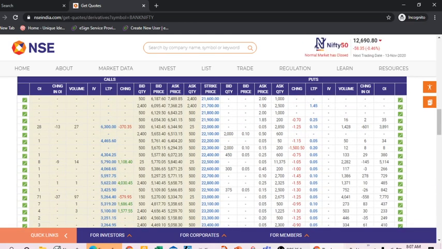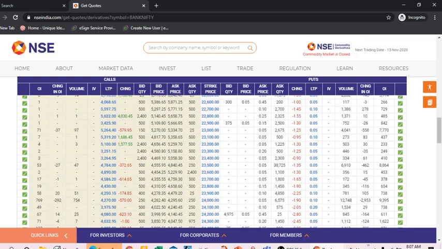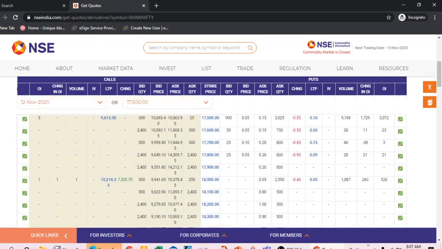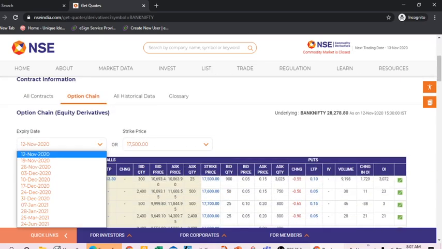In this option chain we can find the 22,000 strike price, 22,200 strike price, and this Bank Nifty is coming for 12 November.